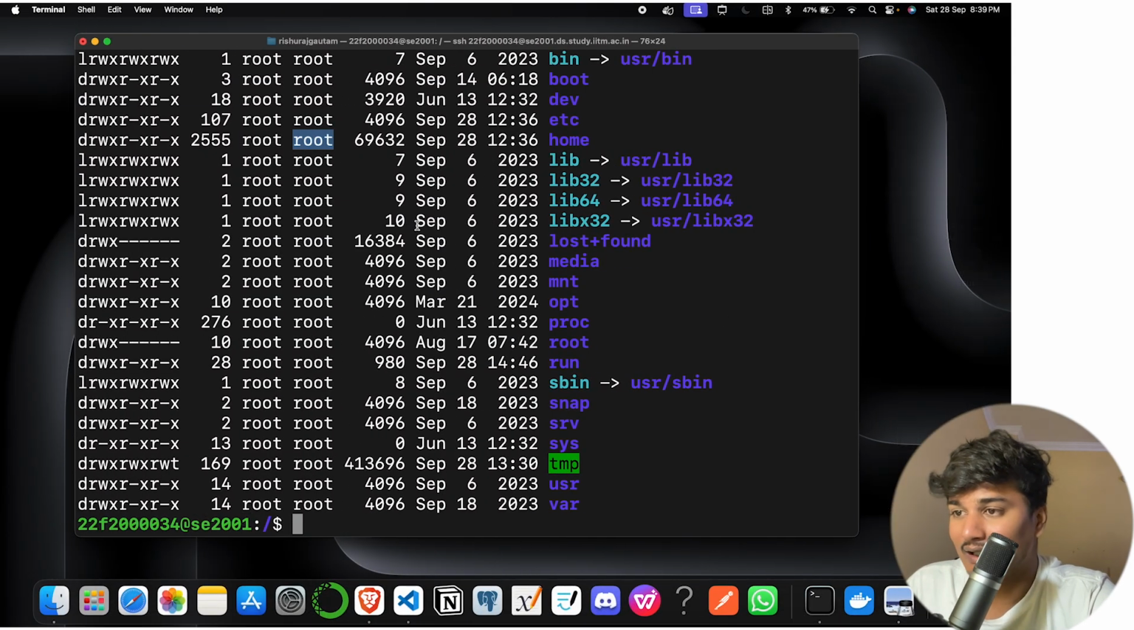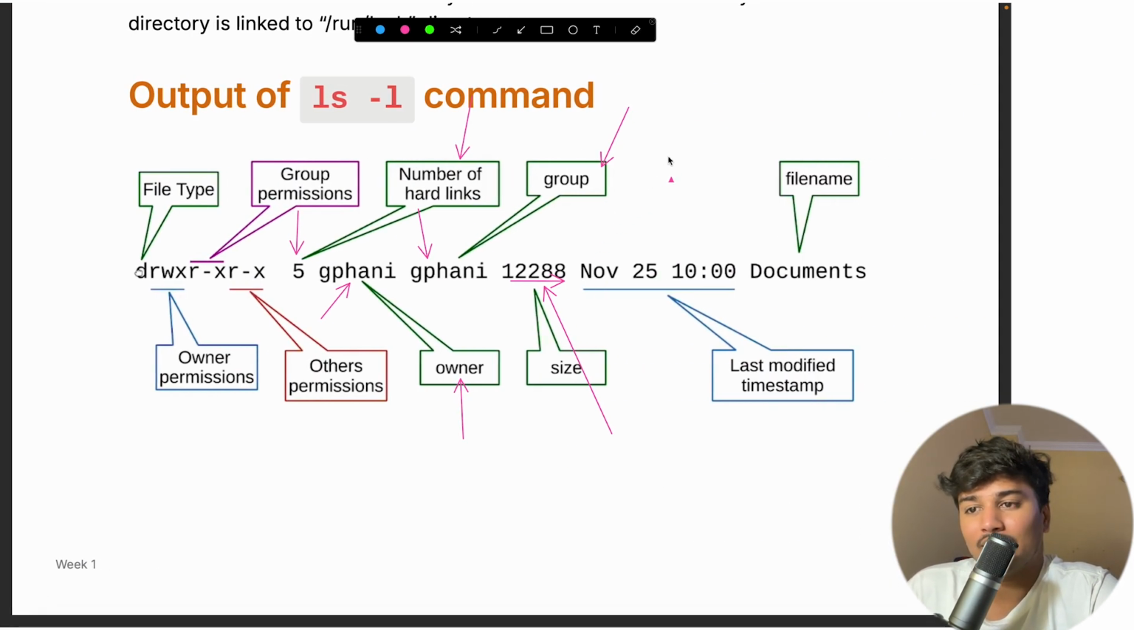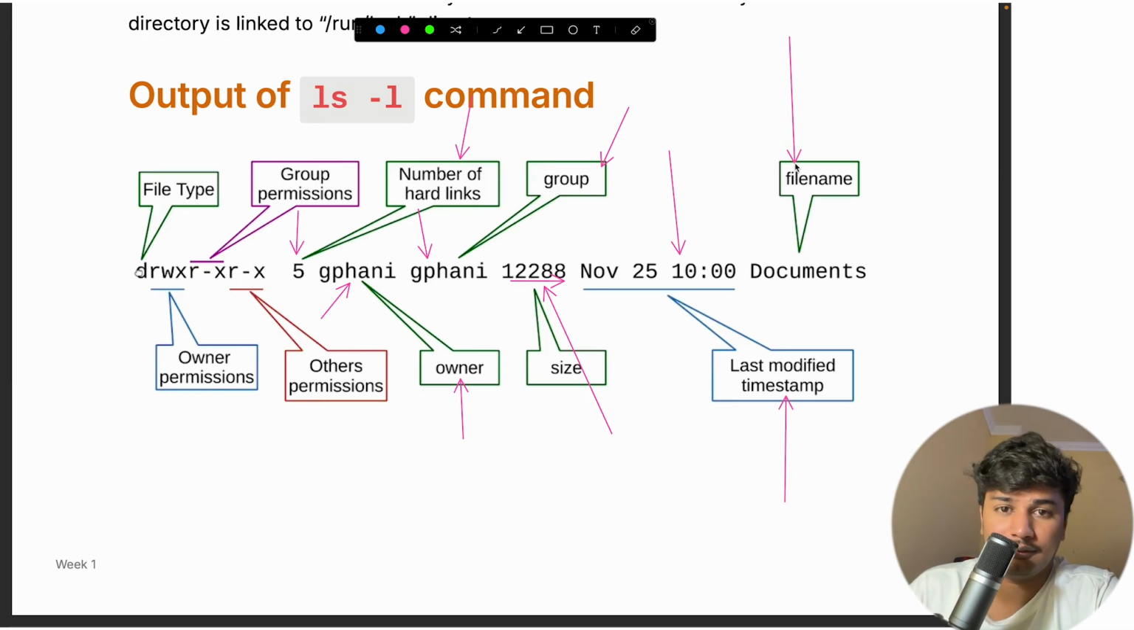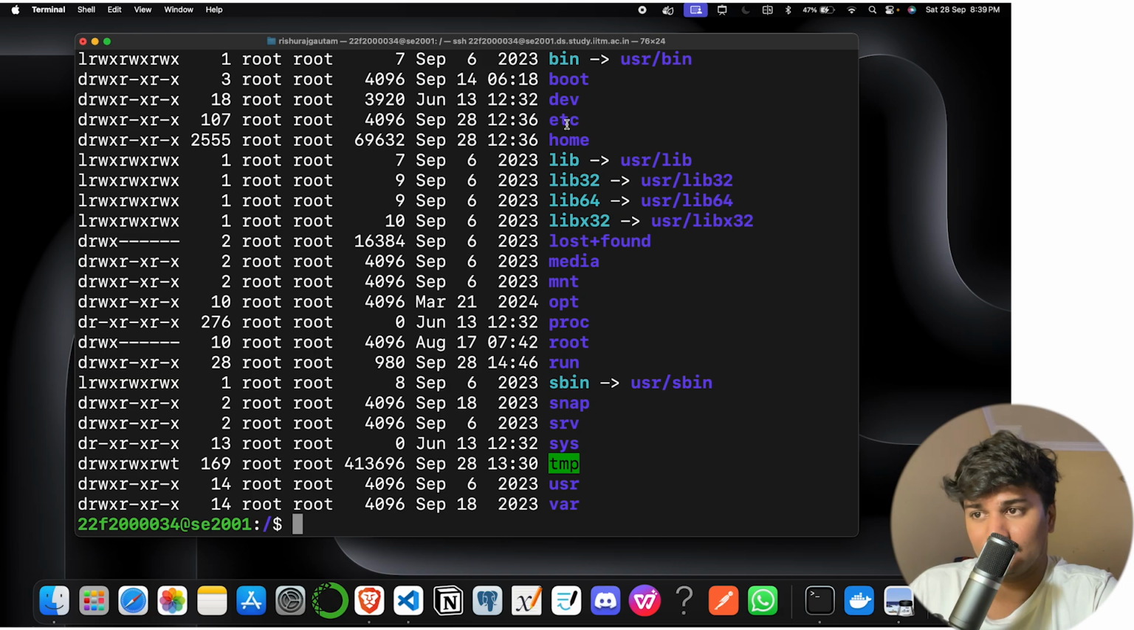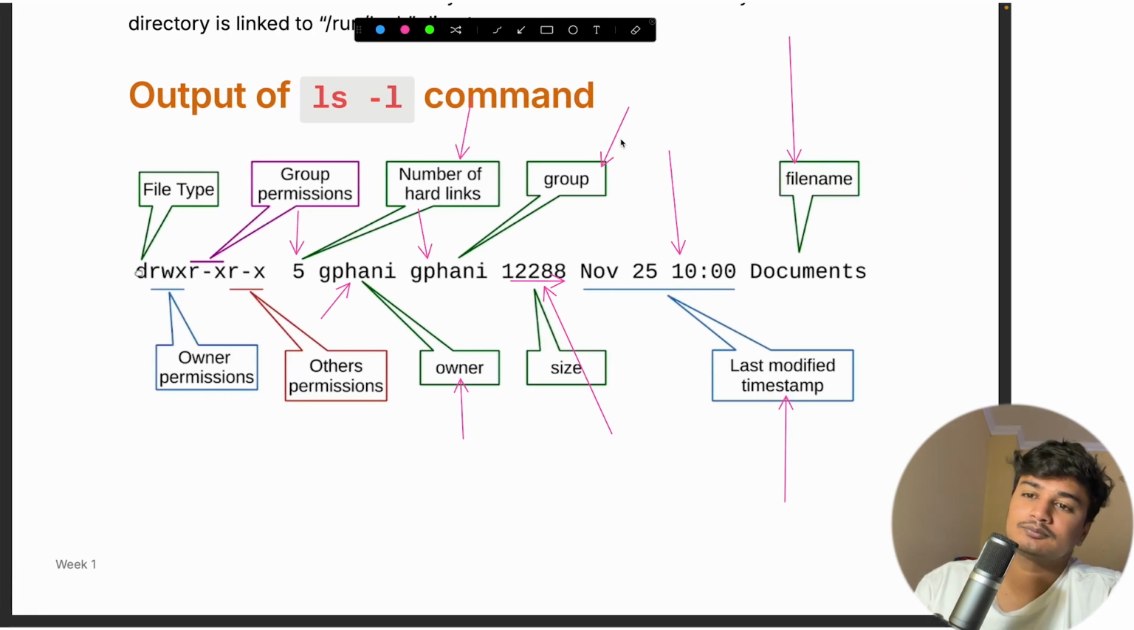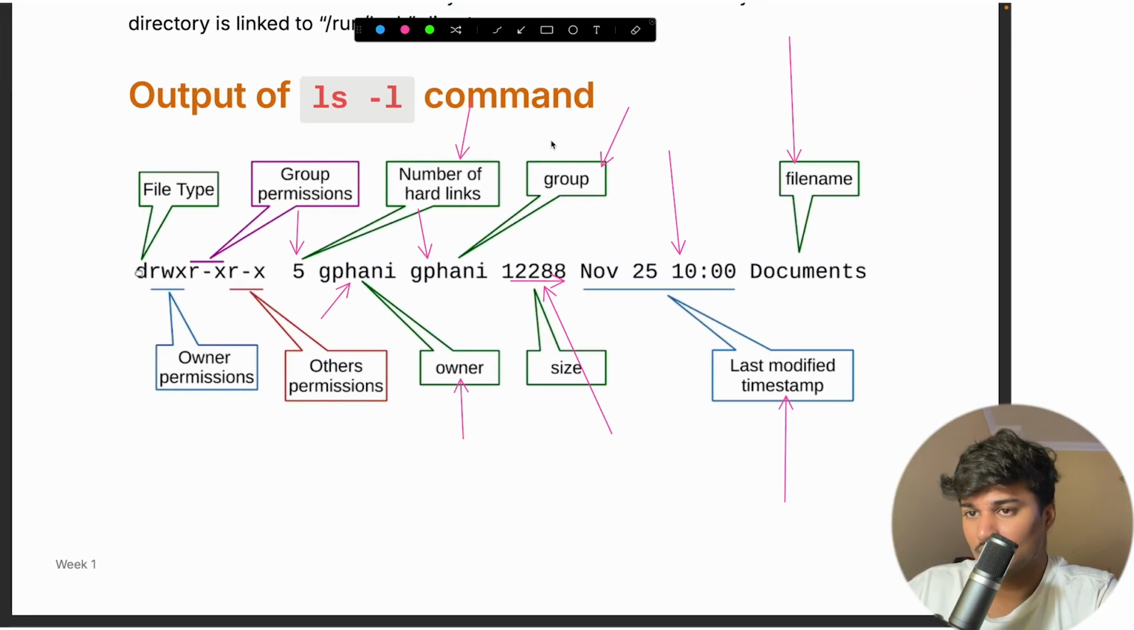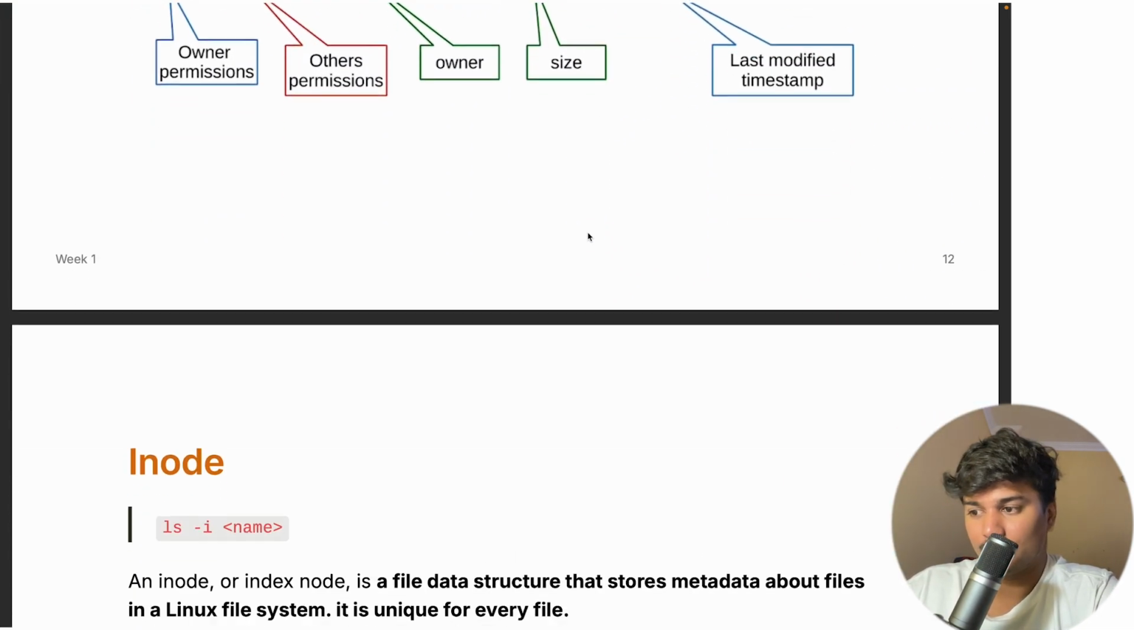How much is the file size? You can see here, this is the file size. After that, we have the last modified timestamp, and then we have the file name. You can see here as well. This is the time last modified, and this is obviously the file name or directory name, as you know.